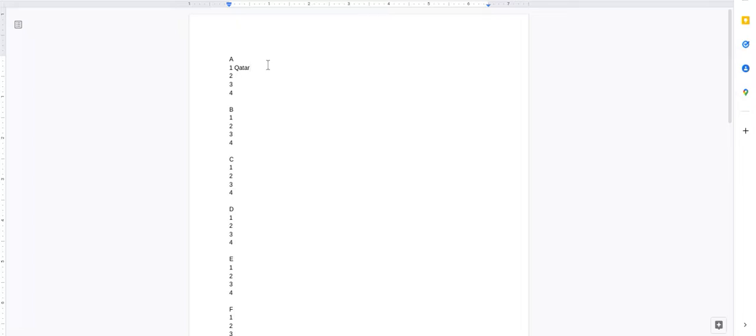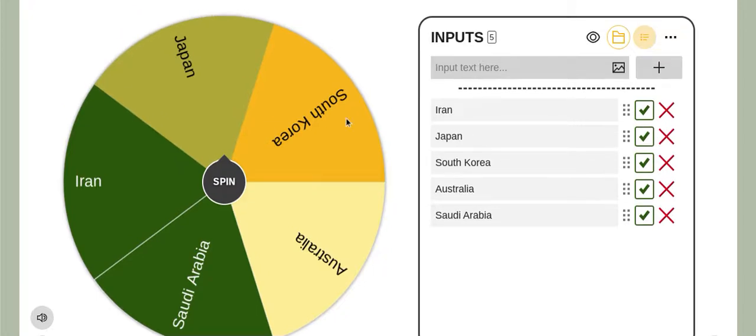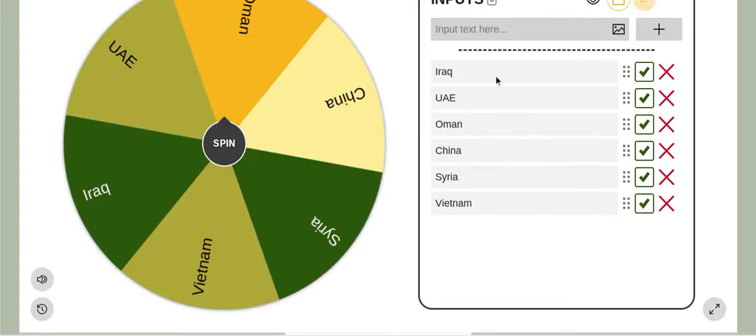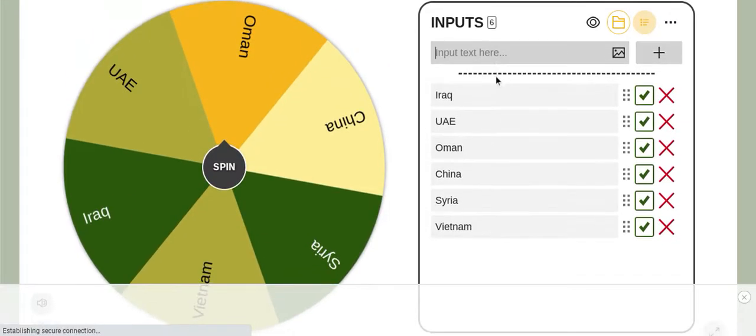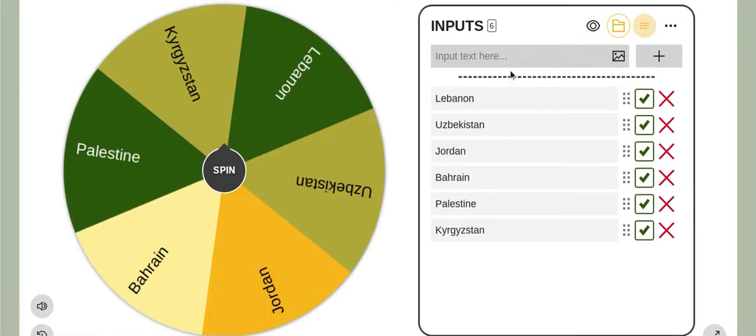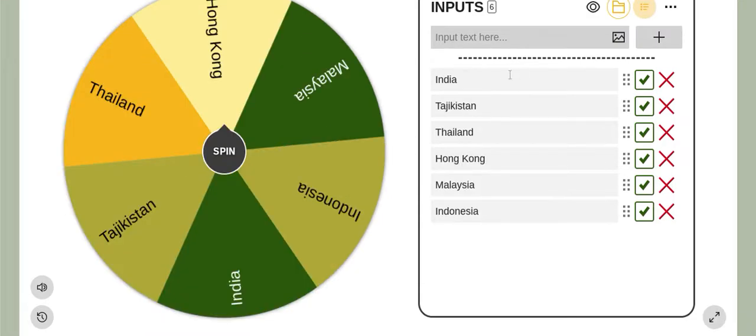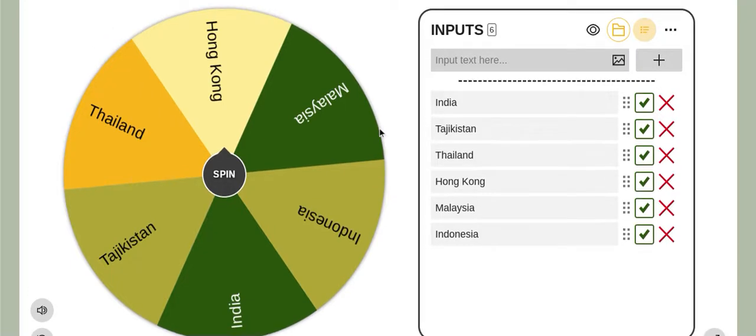The reason why China had to pull out was due to COVID cases. So this is gonna be big. So we're gonna actually just start off. These are the teams in pot 1. May I add? Iran, Japan, South Korea, Australia, and Saudi Arabia. In pot 2, Iraq, the UAE, Oman, China, Syria, and Vietnam. Pot 3 is Lebanon, Uzbekistan, Jordan, Bahrain, Palestine, and Kyrgyzstan. And pot 4 is India, Tajikistan, Thailand, Hong Kong, Malaysia, and Indonesia.